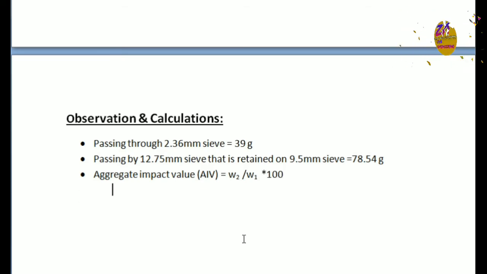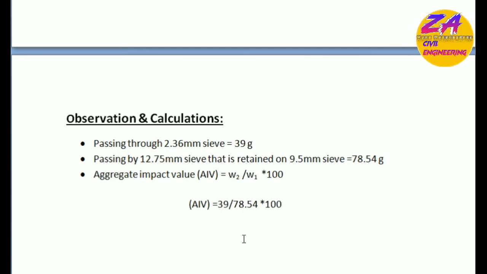Okay, AIV impact value is equal to 39 divided by 78.54 multiplied by 100, which is equal to 4.96.